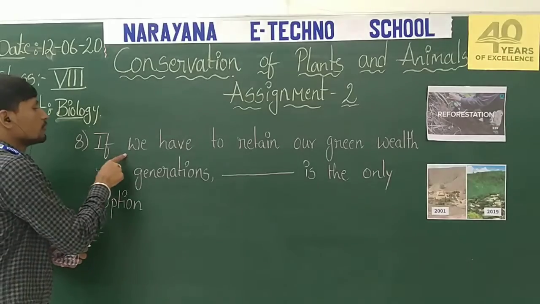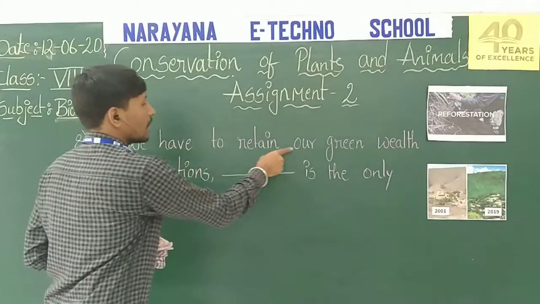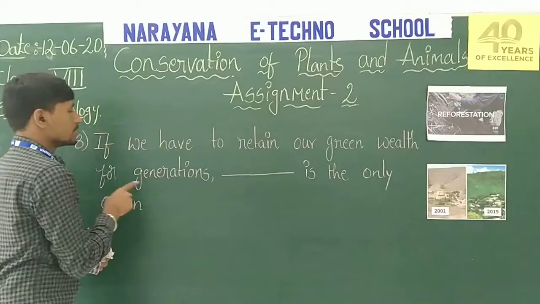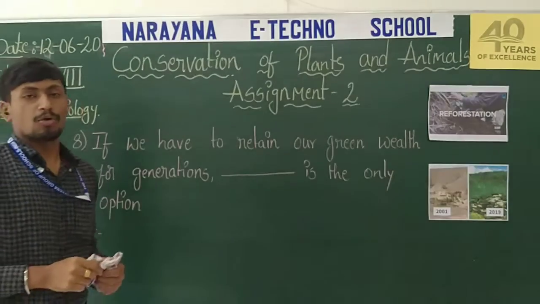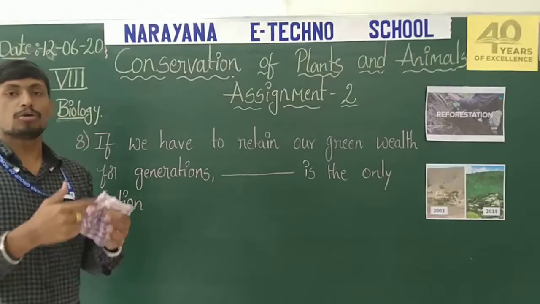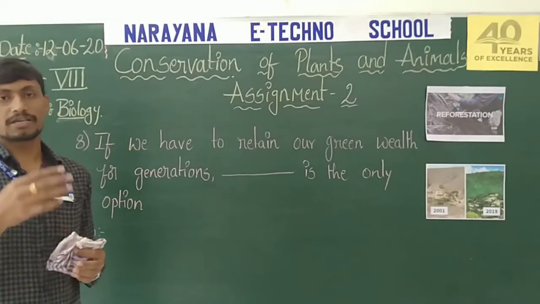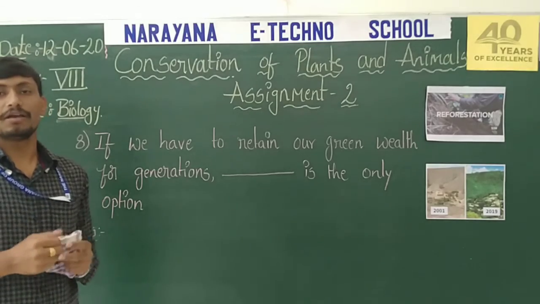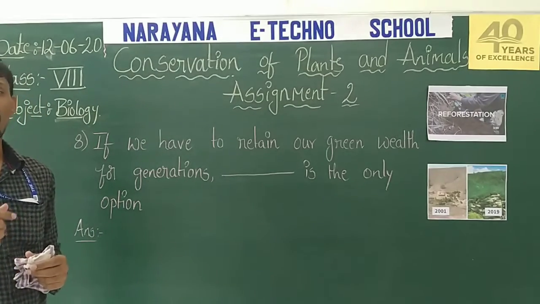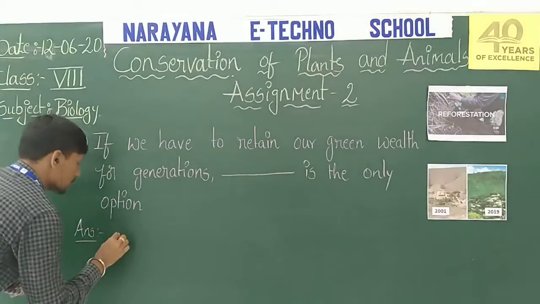Eighth one. If we have to retain our green wealth for generations, dash is the only option. We all know that if you want the green wealth or forest area to continue for the next generation, the only way is plantation of more trees.